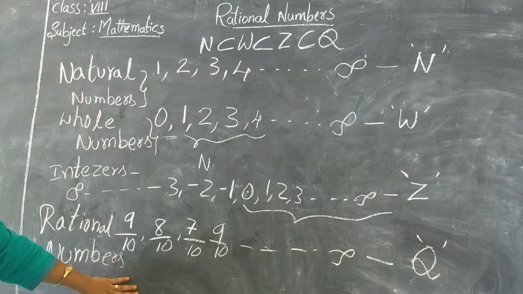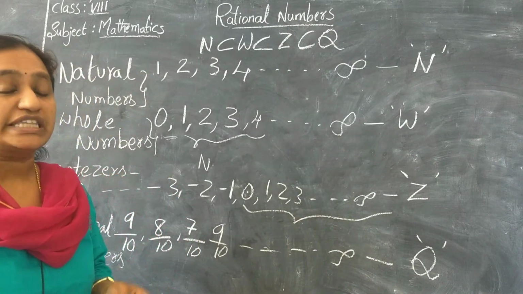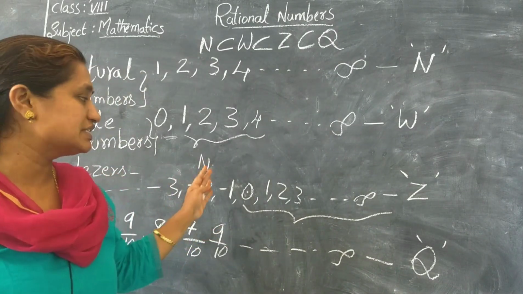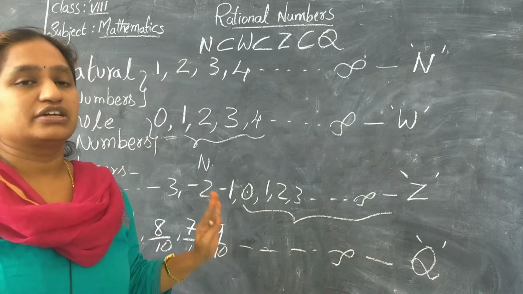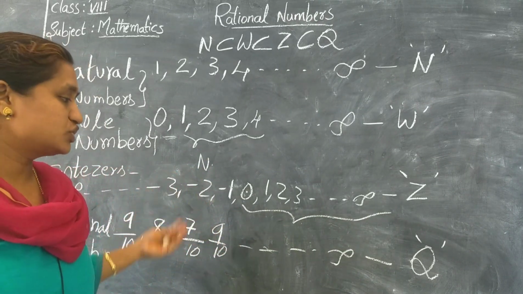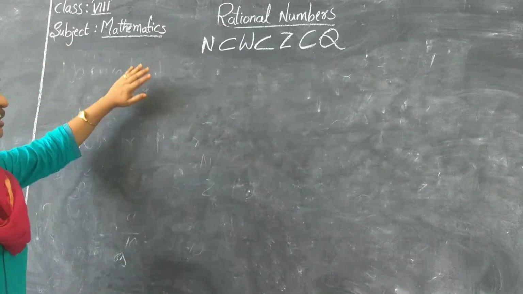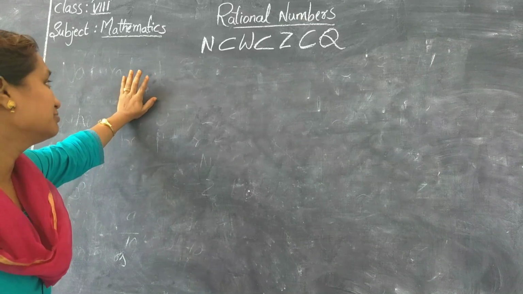So today's topic, what we are going to discuss deeply in this session, is rational numbers. Okay, let's go deep into rational numbers today.